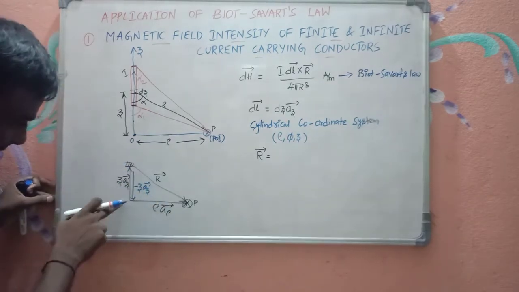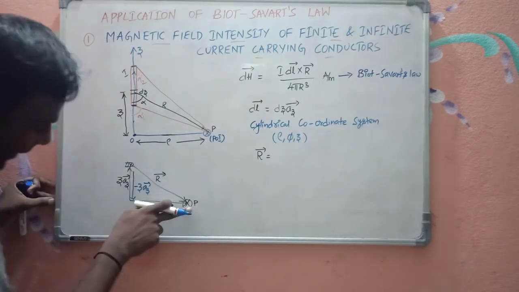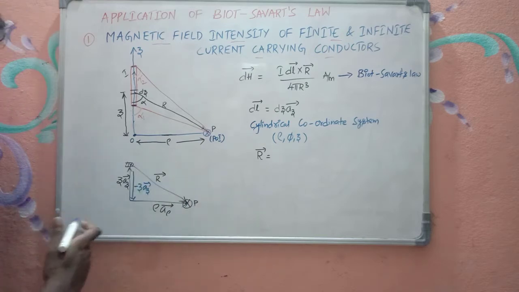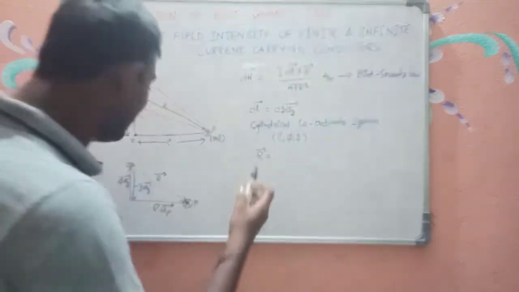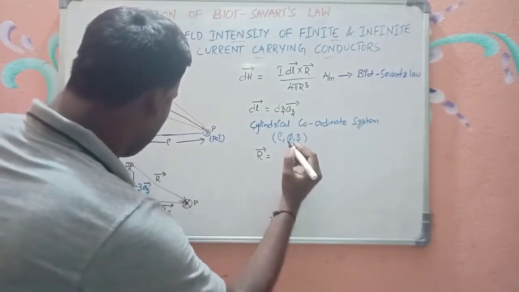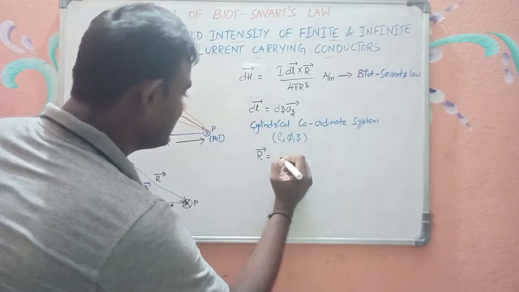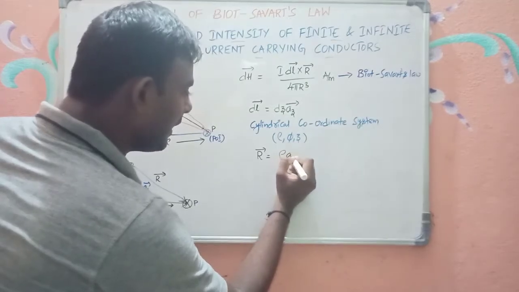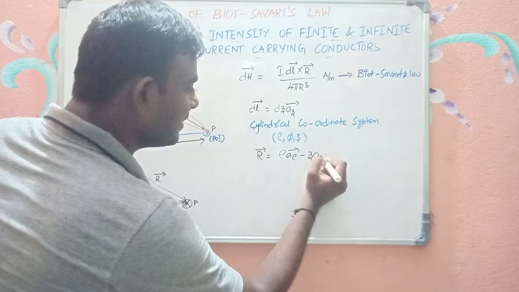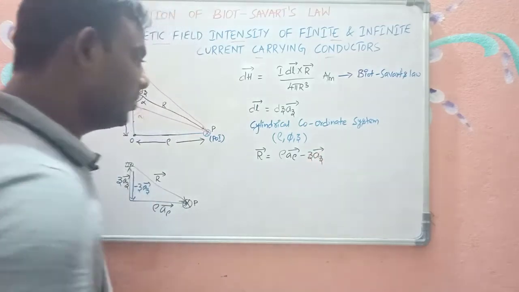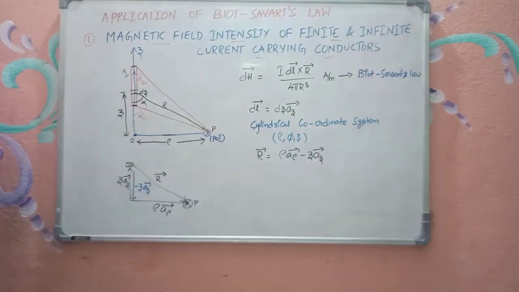So now this vector plus this vector will give you this vector according to vector addition. Hence I can write r bar as rho a rho bar minus z az bar.